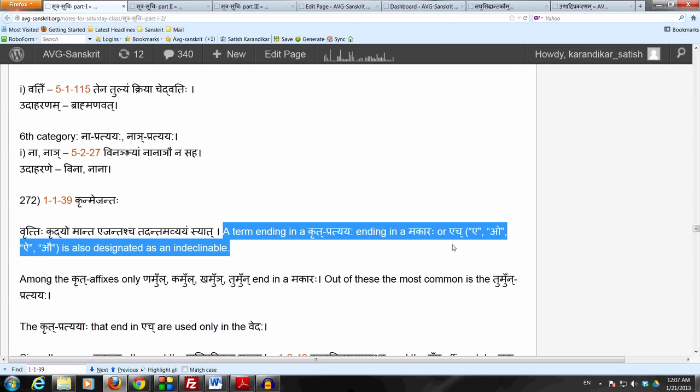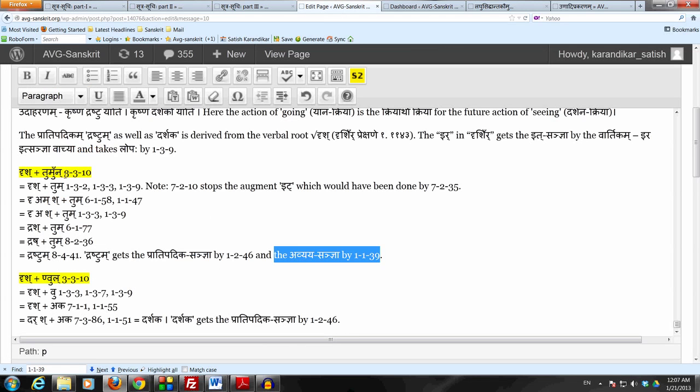In this case we have tumun, which has a krit sanya because this sutram 3.3.10 belongs to the adhikara of kridating, which starts from 3.1.93, and tumun ends in a makaraha, because after removing the it letters it is tum, which ends in a makaraha. So therefore drashtum, which ends in the affix tumun, gets the avyaya sanya. So this is an indeclinable. This is how we derive drashtum.